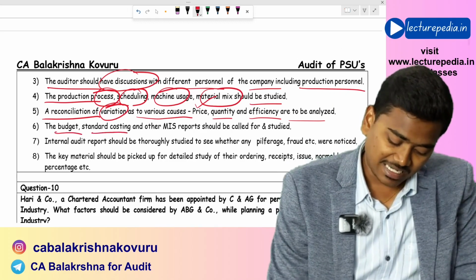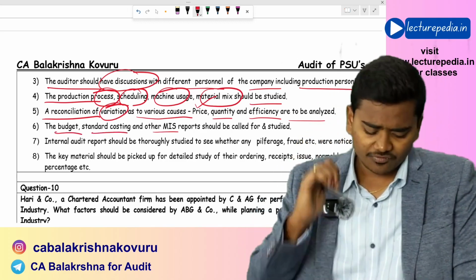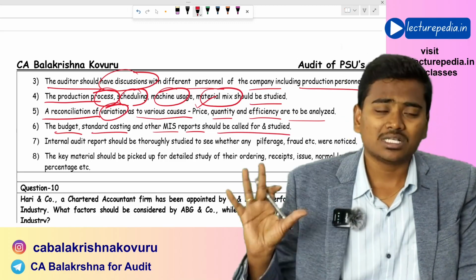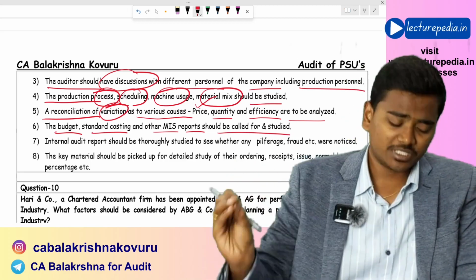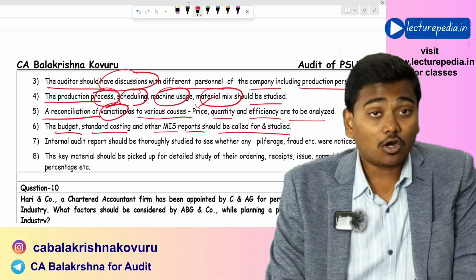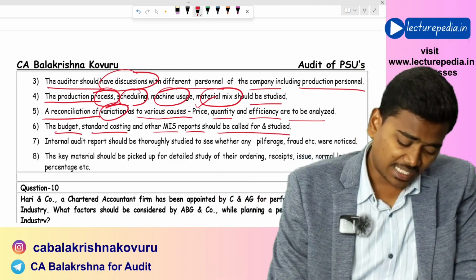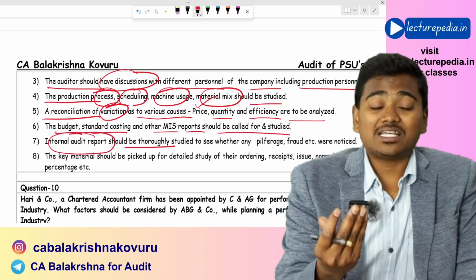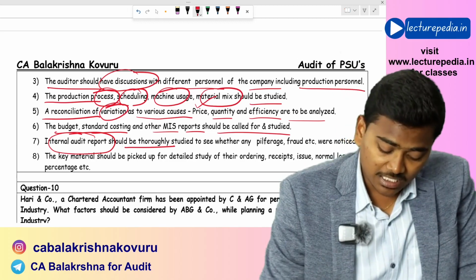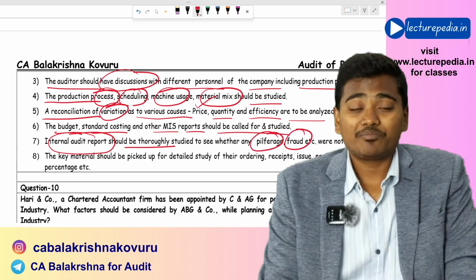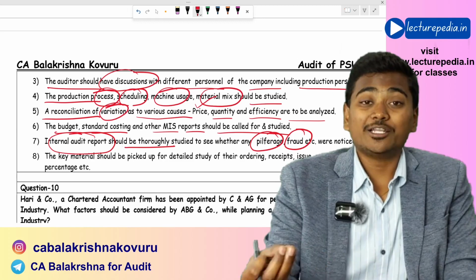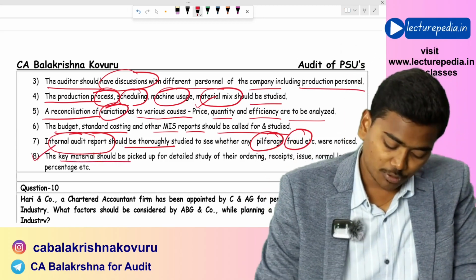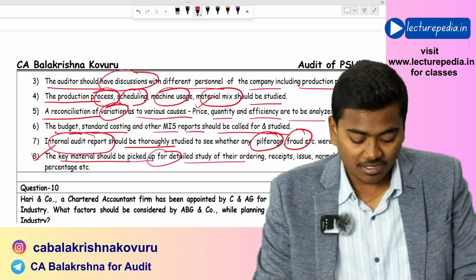The budget, standard costing and other management information system reports should be called for and studied. The auditor needs to study various budgets and management information system reports. And the auditor should also verify the internal audit report to find out whether the internal auditors have reported any pilferage or fraud in the materials, in the input materials. And finally, the key materials should be picked up for a detailed study for their ordering.